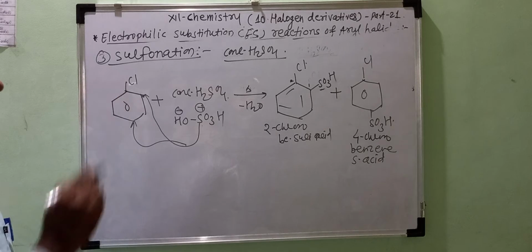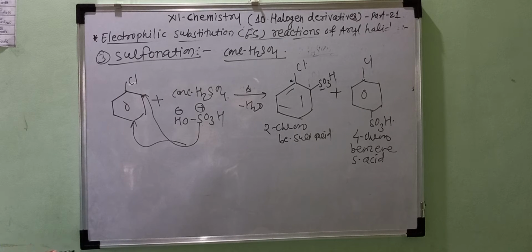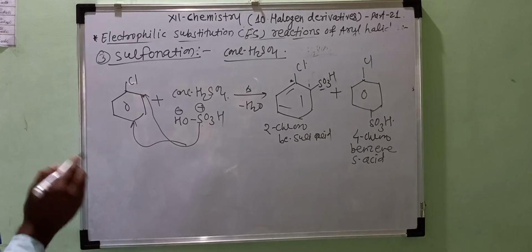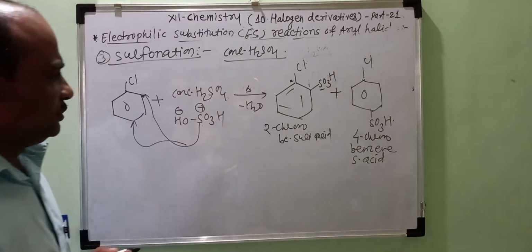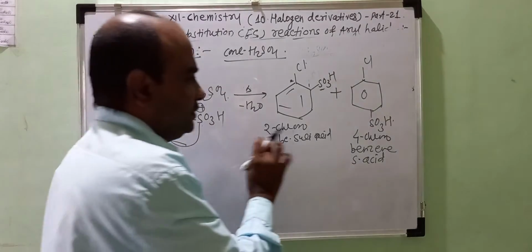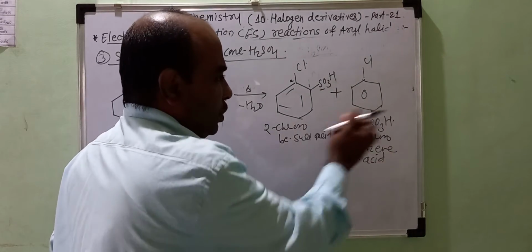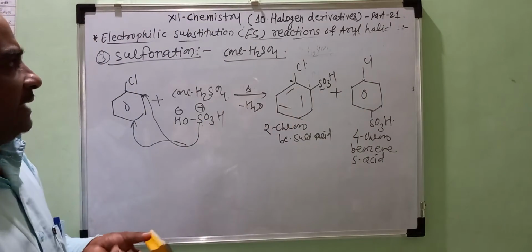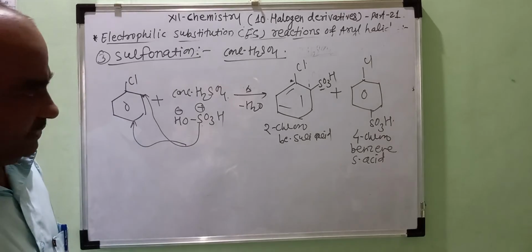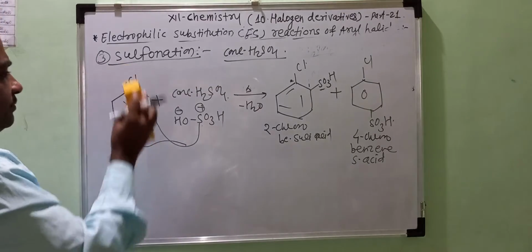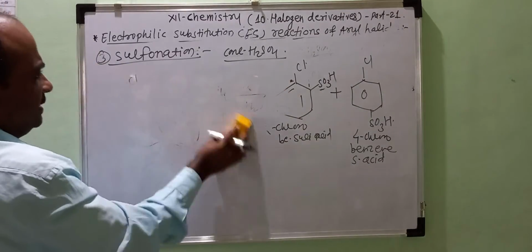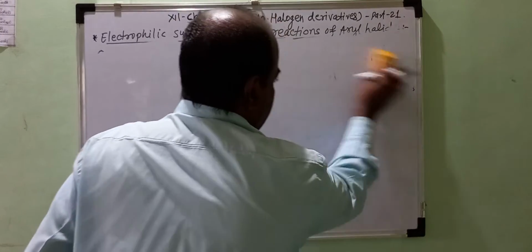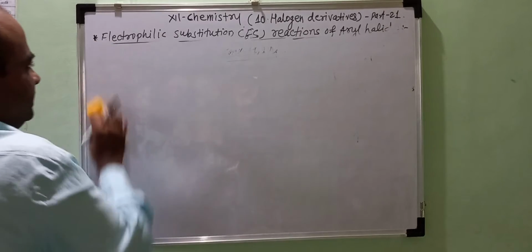Okay, so this is the sulfonation reaction. When haloarenes or aryl halides are heated with concentrated H2SO4, they give a mixture of the ortho and para product, just like the halogenation or the nitration. Okay, then the next reaction is the Friedel-Crafts alkylation and acylation reaction.